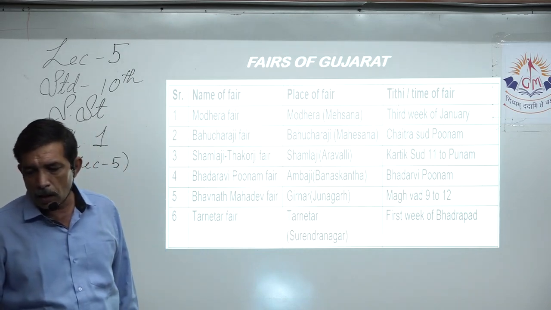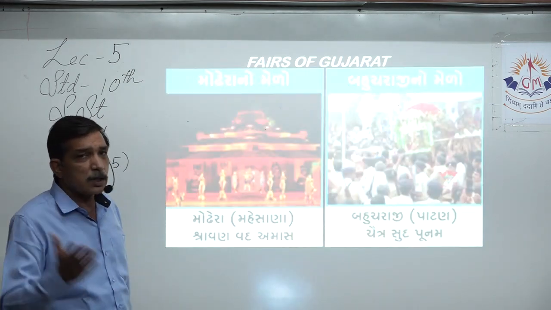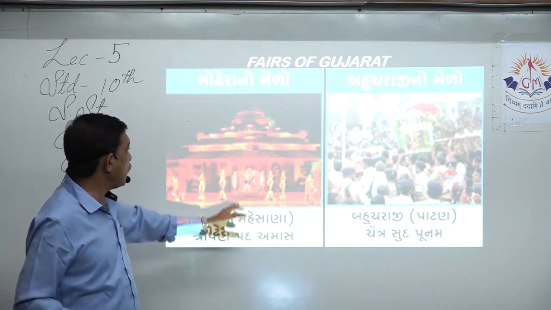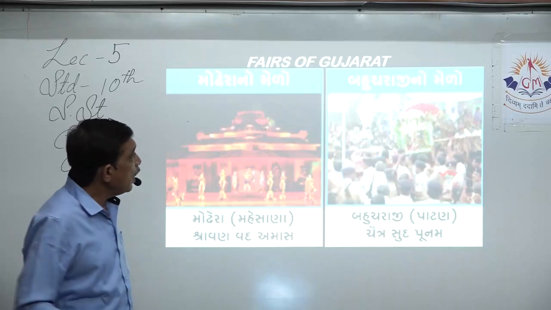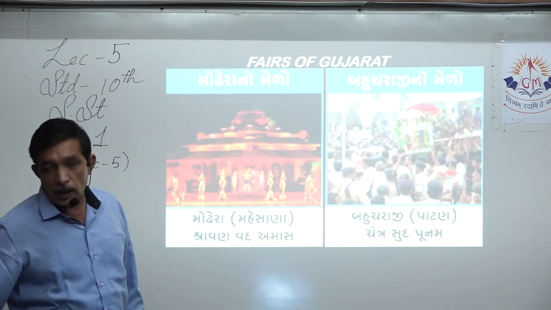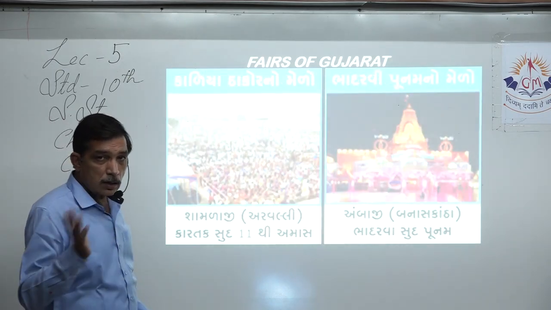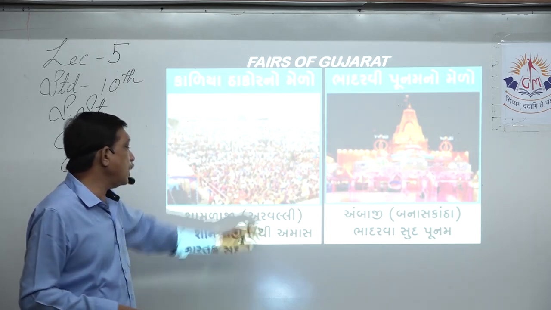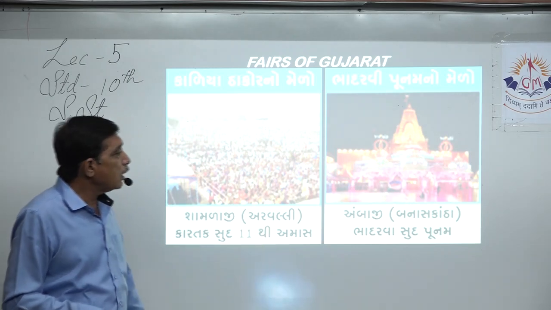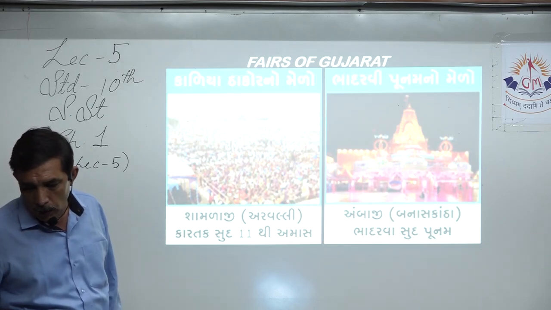Now let us just have a look at these 5-6 fairs. What they are might not be that much clear, right? But okay, Modera fair, the Sun Temple, it's held during the night. Classical dances, they are performing. Bahucharaji fair, that is in Patan, Chaitra Sud Poonam, lots of people gather to celebrate it. This is Kalia Thakur fair or Shamlaji fair, Thakurji fair, whatever you say. Aravalli, Kartik Sud Gyasti Mas, then Bhadarvi Poonam fair, Ambaji Banaskantha, that is Bhadarva Sud Poonam.